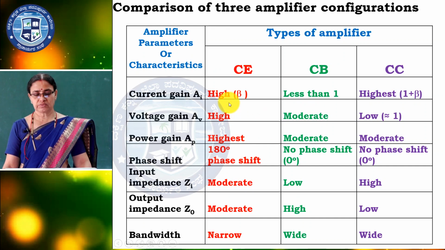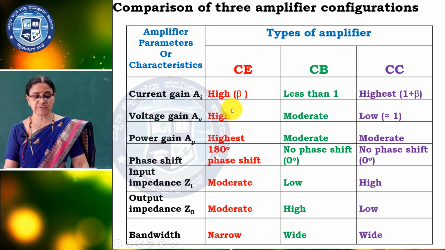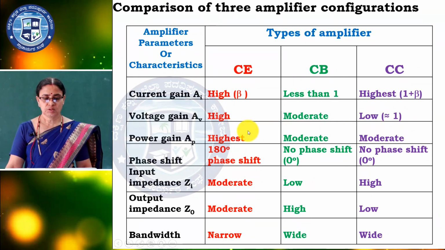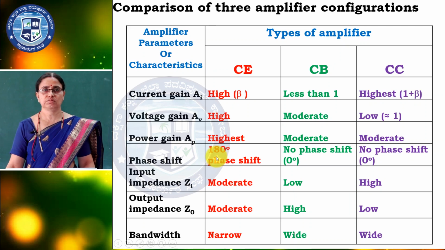Current gain is very high in CE, less than 1 in CB and highest in CC because of 1 plus beta. Voltage gain is high in CE because the amplification takes place here, it is moderate in CB with less amplification, and no amplification in CC. So, output is similar to the input voltage, no variations. Power gain is highest in CE because it is the product of that, one is less, one is high, that is moderate, and CC is also moderate. Phase shift, that is why we are getting negative sign in the gain, that is the 180 degree phase shift in CE, and CB and CC have no phase shift.